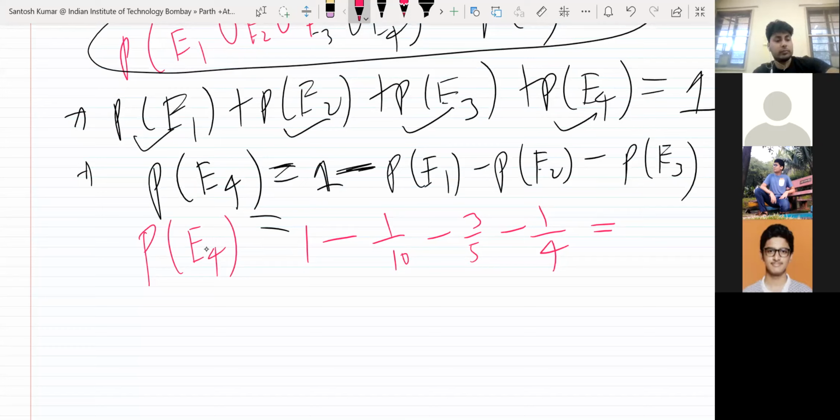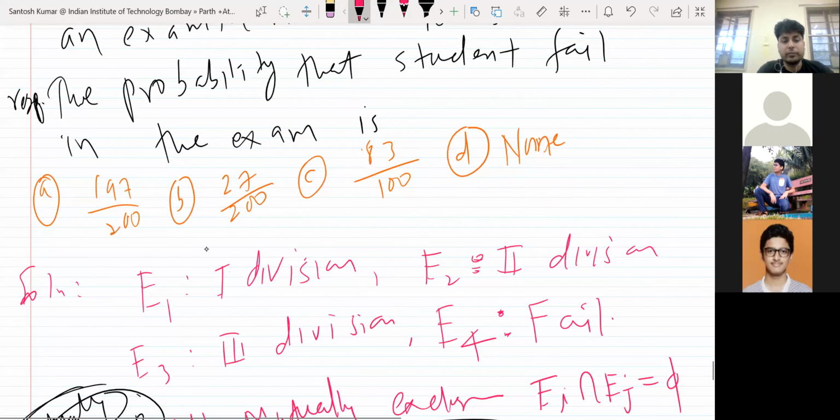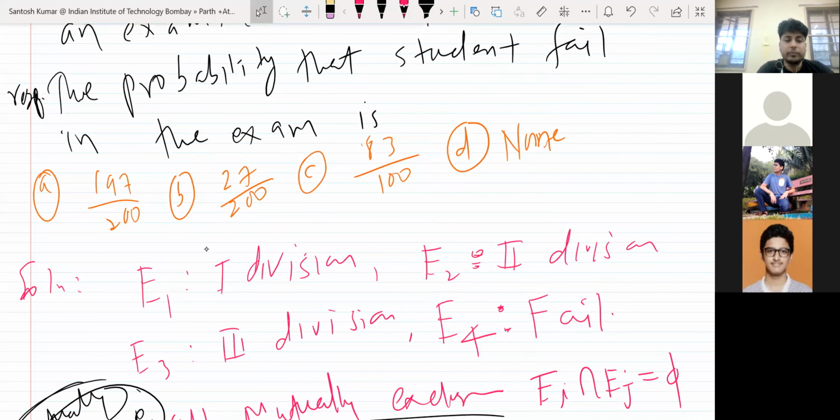So 1 by 20. I'm not getting what you are saying. Which option is correct? Are you getting any one of the options? No. 197 upon 200, B option. Okay, B option.